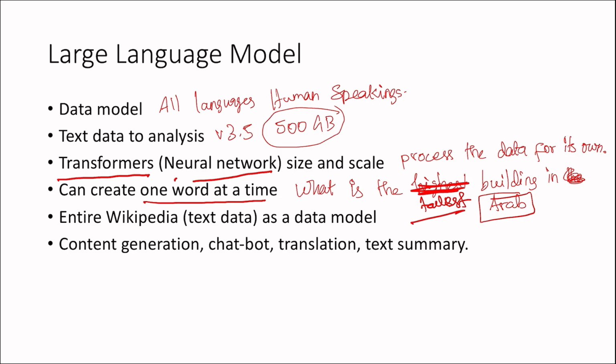Fine. So the text suggestion is one word at a time. It is not giving the whole sentence as a prediction, and the entire Wikipedia text is a data model. Yeah, I got to know that the entire Wikipedia, as text data, is what Chat GPT took for the text model.